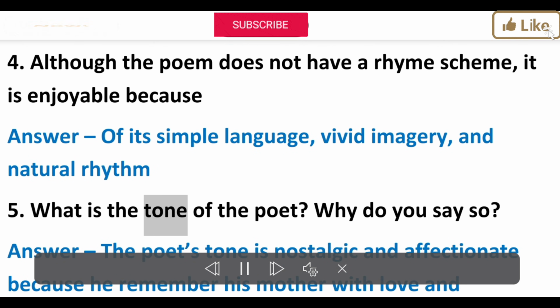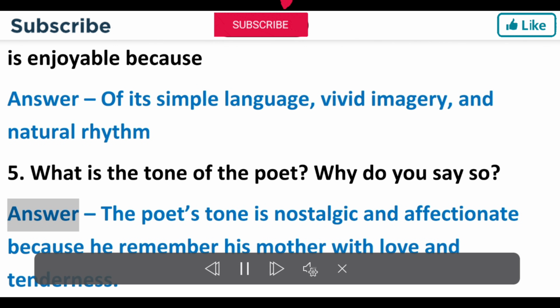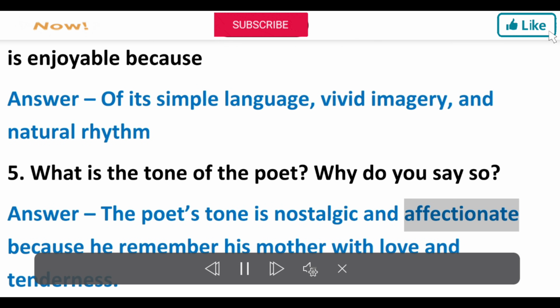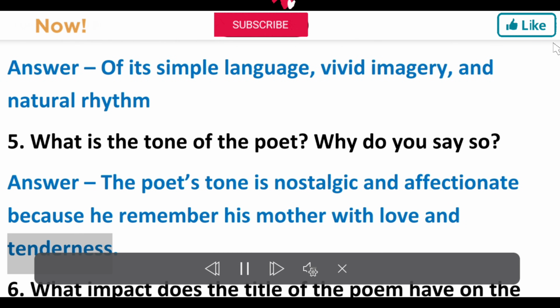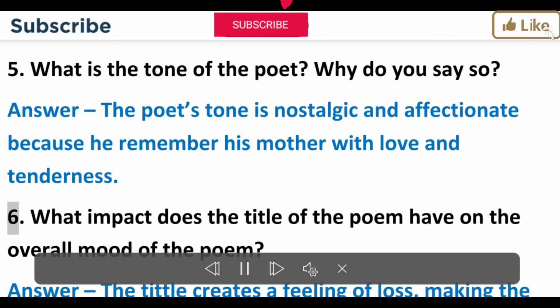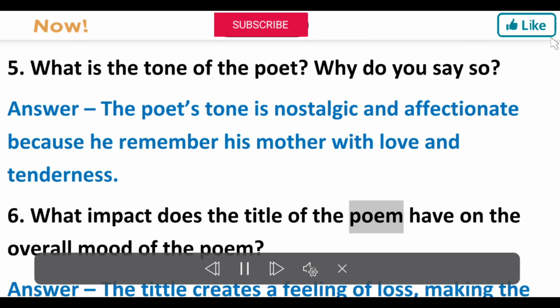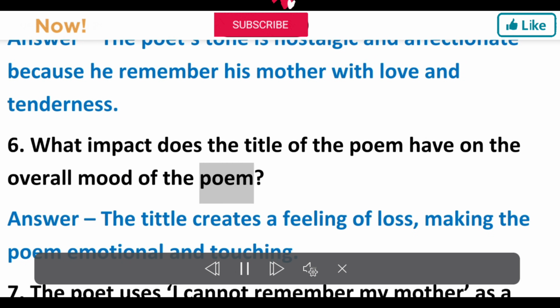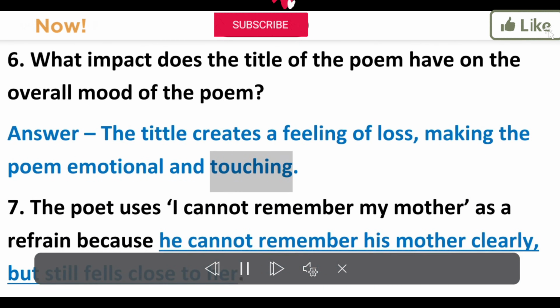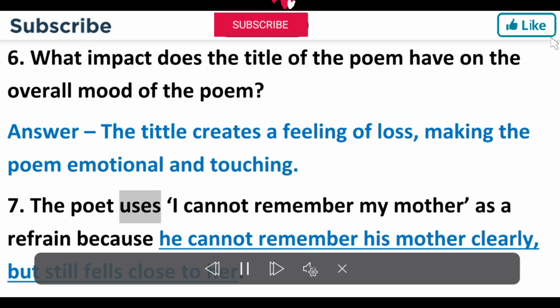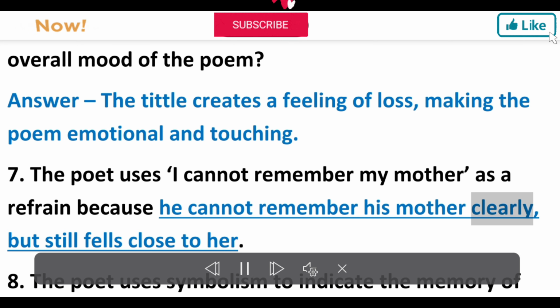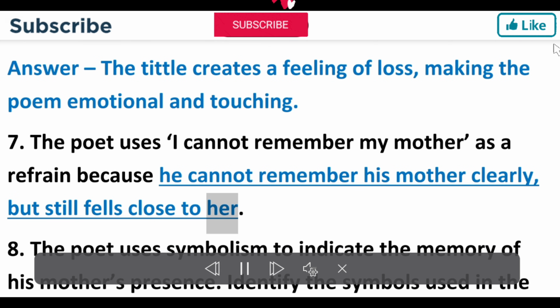5. What is the tone of the poet? Why do you say so? Answer. The poet's tone is nostalgic and affectionate because he remembers his mother with love and tenderness. 6. What impact does the title of the poem have on the overall mood of the poem? Answer. The title creates a feeling of loss, making the poem emotional and touching. 7. The poet uses, I cannot remember my mother, as a refrain because he cannot remember his mother clearly, but still feels close to her.